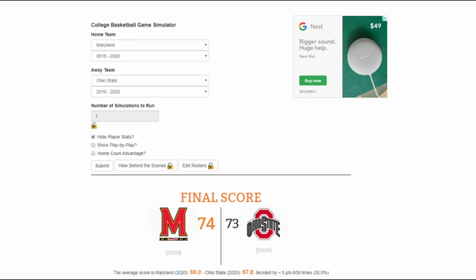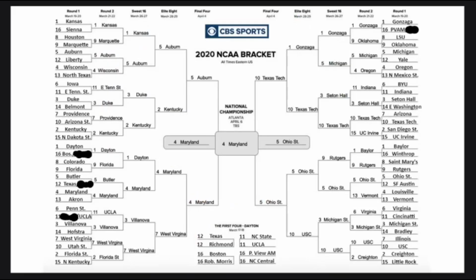Crazy. Mark Turgeon and company, Anthony Cowan Jr. apparently went crazy in March, and they pull out the utmost unpredictable victory we've probably seen in March. Who would have thought Maryland would be national champions? But with the final look at the bracket, Maryland prevails strong. I sure wasn't expecting this. If you guys have done this on your own, let me know who won out of your bracket. Did you pick Maryland winning? Probably not, unless you're a Maryland fan.